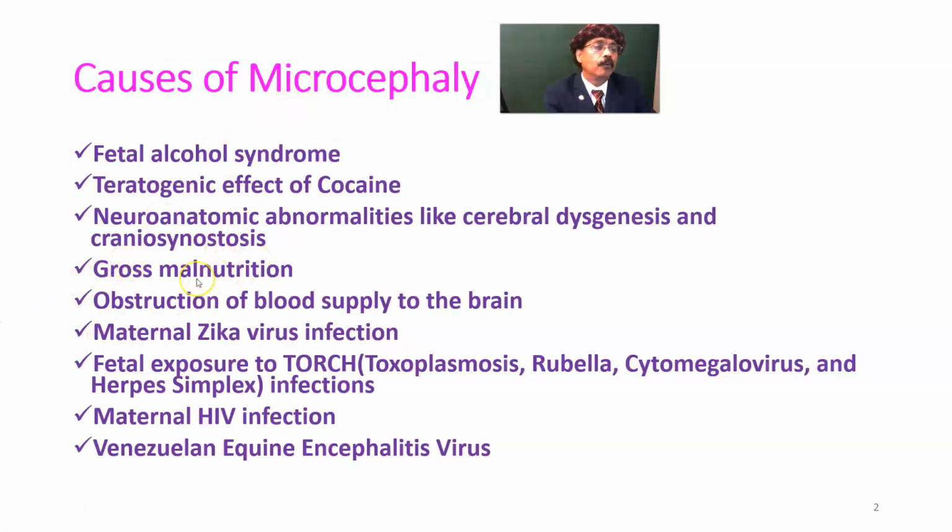Microcephaly may happen due to gross malnutrition of the baby or the mom during pregnancy, or obstruction of blood supply to the brain due to any reason, specifically during intrauterine life, due to some type of obstruction to the umbilical cord, there is some block somewhere. Also in the cerebral circulation, to the carotid artery or the circle of Willis area. So for any reason, obstruction of blood supply to the brain may lead to microcephaly.